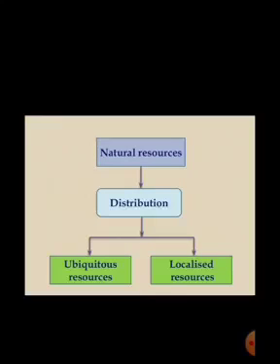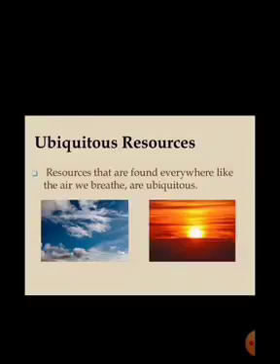Now, on the basis of distribution, let us see the classification of natural resources. Natural resources are classified as ubiquitous resources and localized resources. Now, what are ubiquitous resources? Resources we know are not evenly distributed, right?